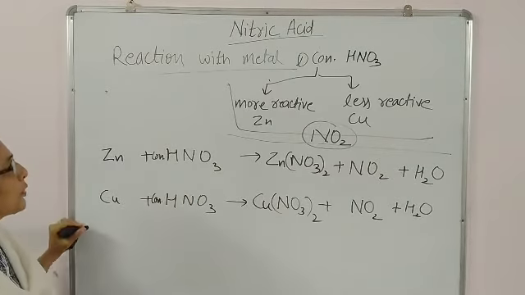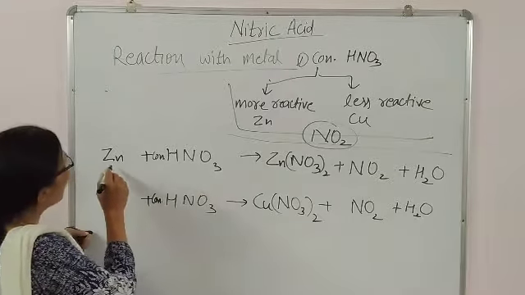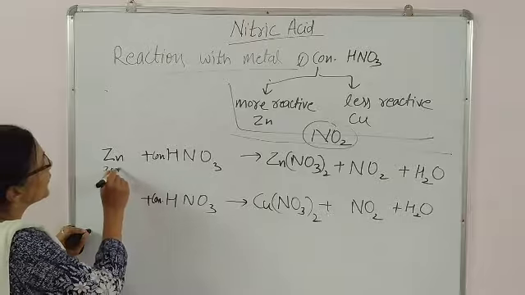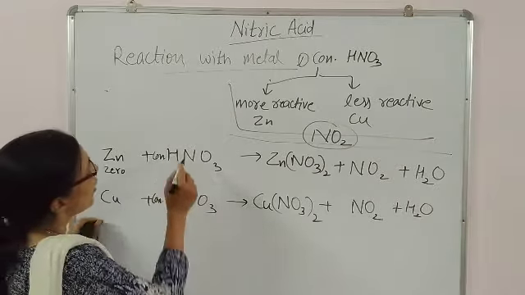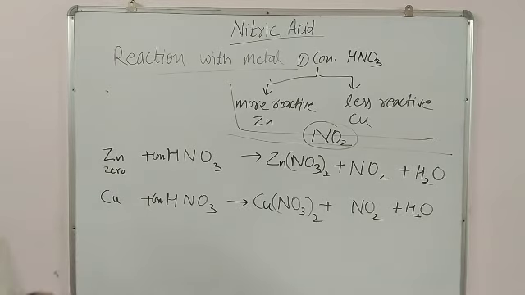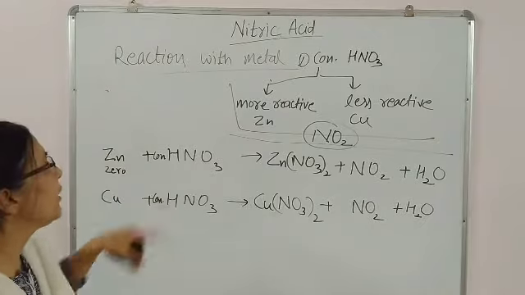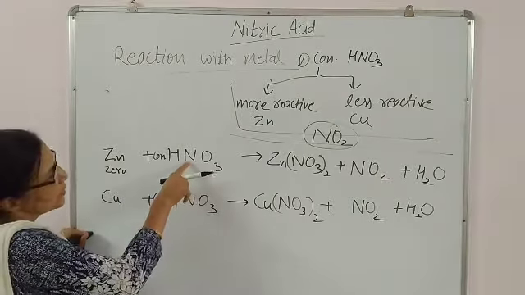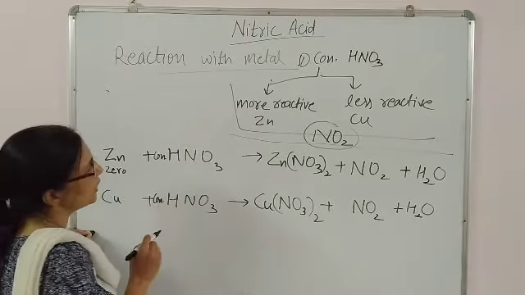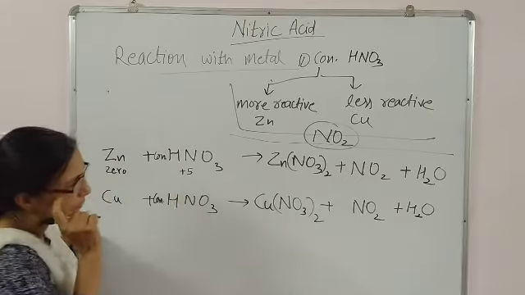Now for balancing, what to do? You need to be clear that the oxidation number of zinc is 0. Then the oxidation number of nitrogen in HNO3: one way is to memorize it. For those who cannot memorize, find out the oxidation number of nitrogen: 1 plus nitrogen minus 6 gives 5, so positive 5 will be here.